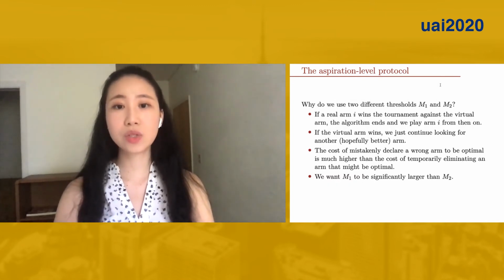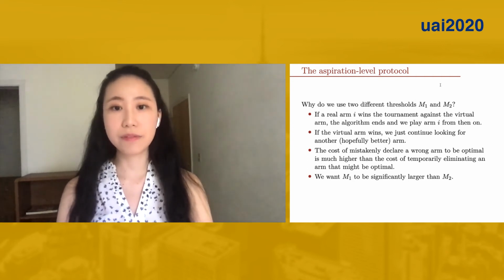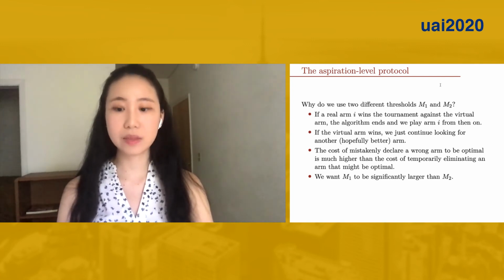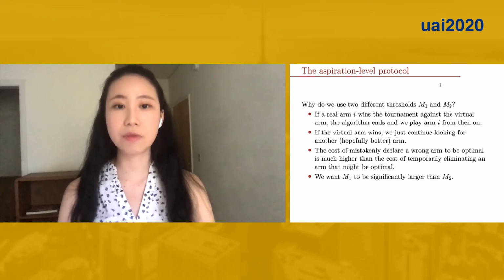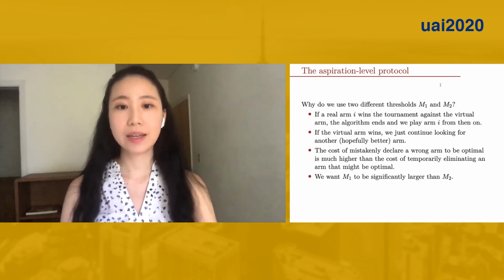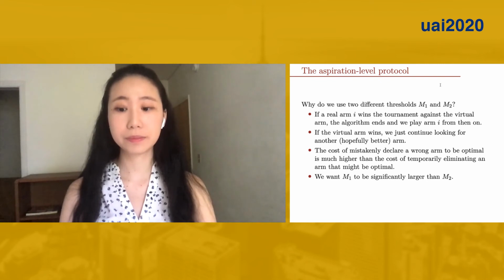So why do we need two different thresholds? The intuition is that if a real arm wins the tournament, we keep playing that arm from then on. However, if the virtual arm wins, we just continue to look for another, hopefully better arm. The cost of mistakenly declaring a wrong arm to be optimal is much higher than the cost of temporarily eliminating an arm that might be optimal. Therefore, we want M1 to be larger than M2.